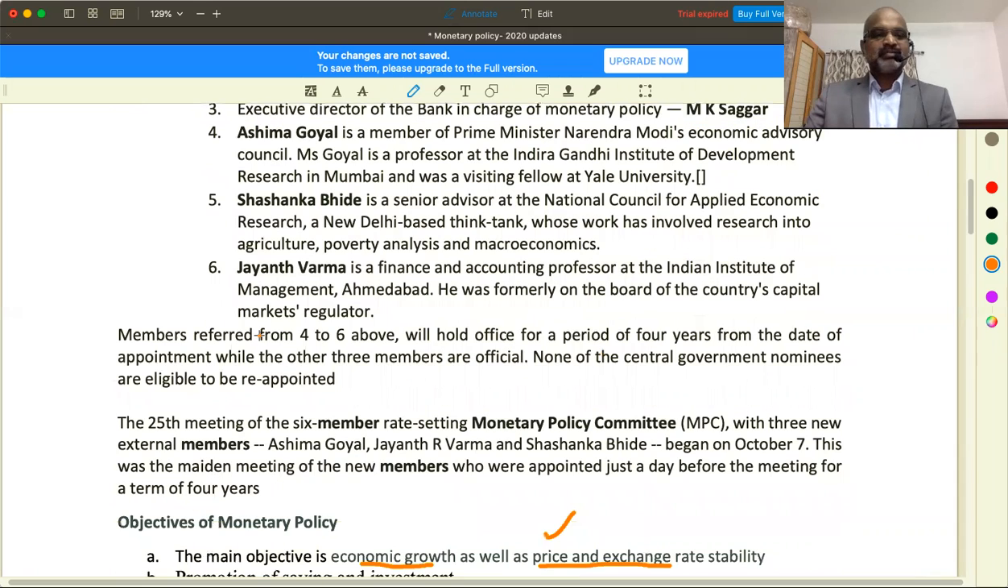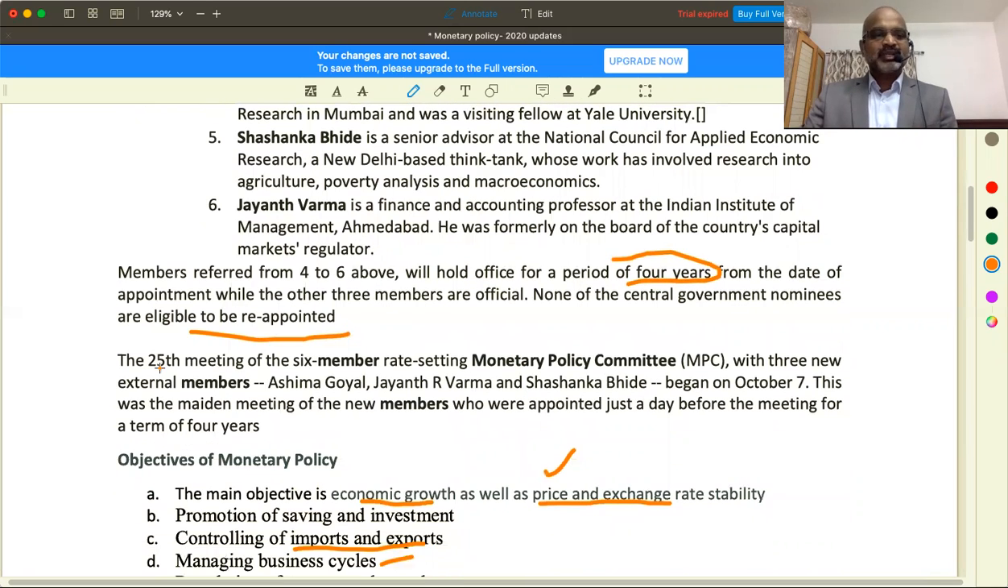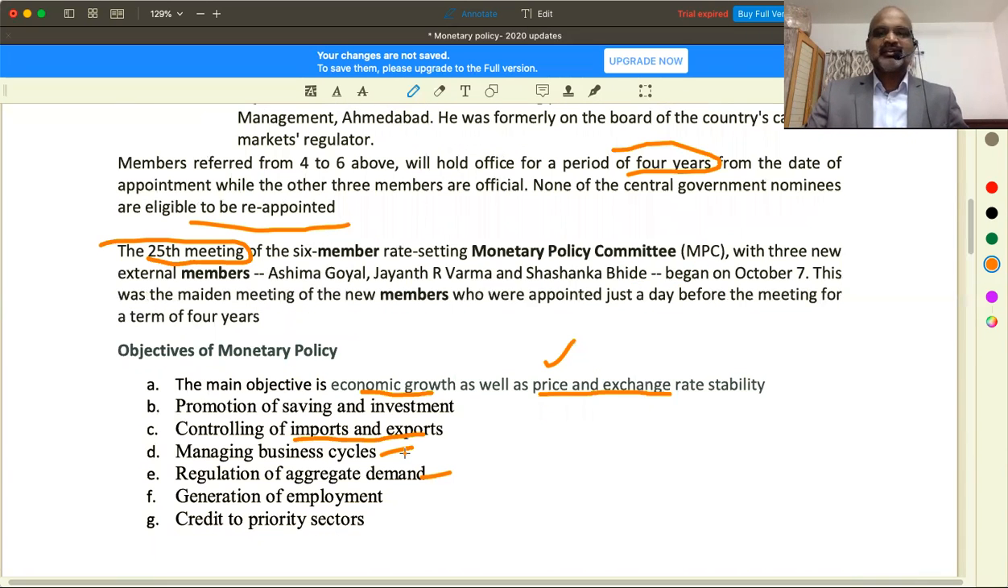External members, members 4 to 6, will hold office in the Monetary Policy Committee for 4 years from the date of their appointment. Understood? None of the central government nominees are eligible to be reappointed. The meeting recently held was the 25th meeting, and that led to the December 4th monetary policy announcement. That's all.